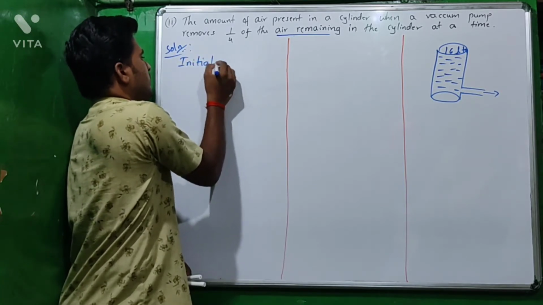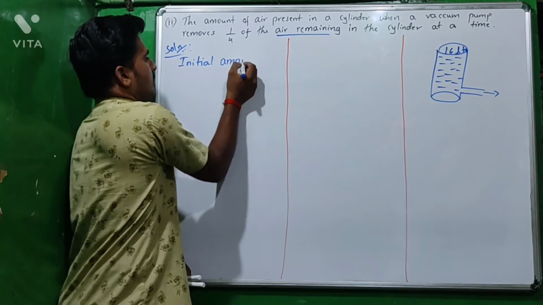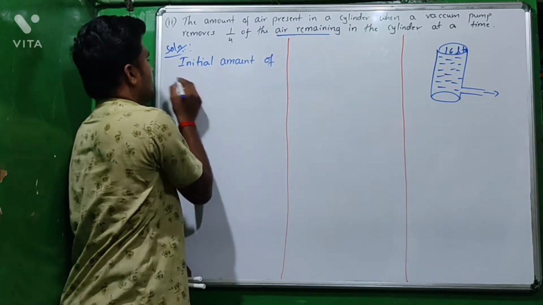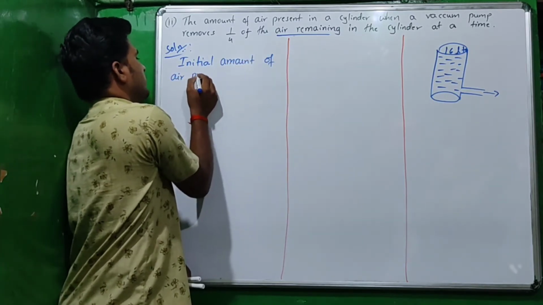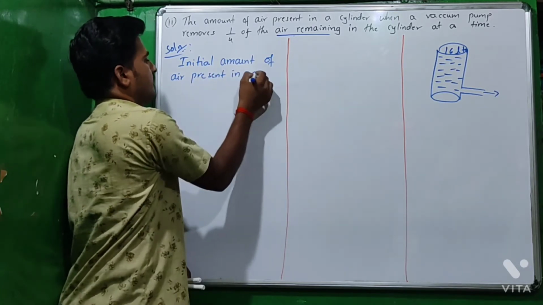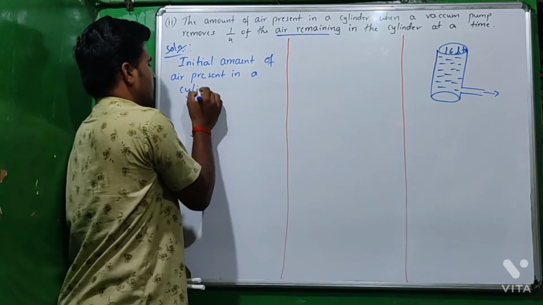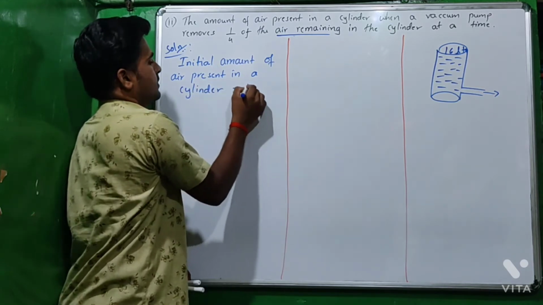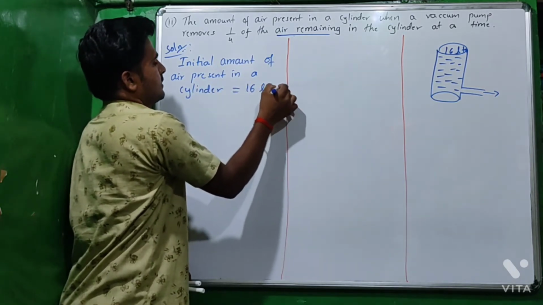Initial amount of air present in a cylinder equal to 16 liters. Okay,